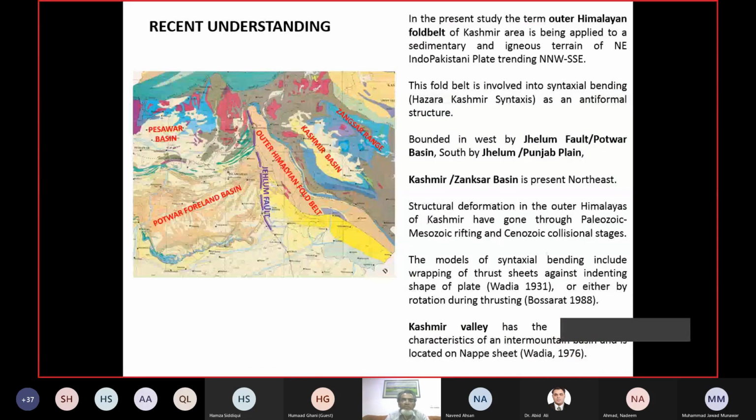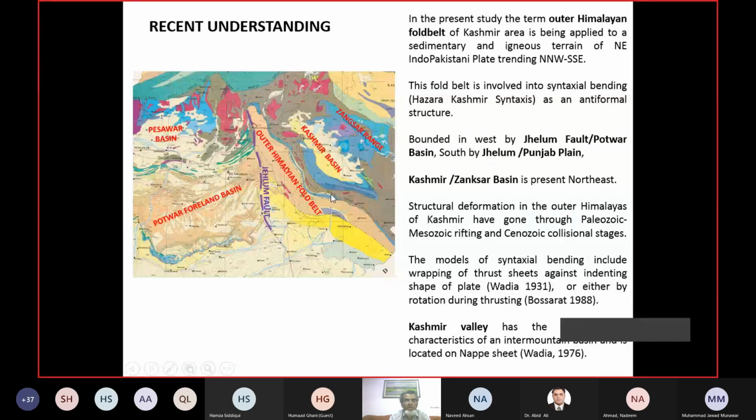Now, what would be our recent understanding of this? We are talking about the outer Himalayan fold belt of Kashmir. Basically, I'm going to apply this outer Himalayan fold belt of Kashmir to the region of the terrain, which is trending north-northwest, south-southeast in direction. You can see a bullet onto it, outer Himalayan fold belt.